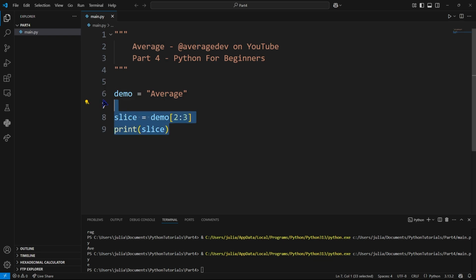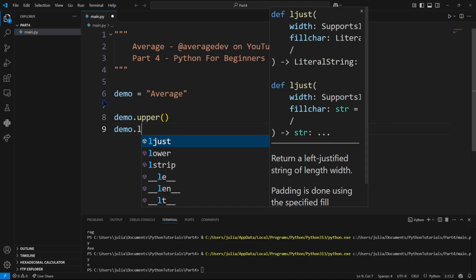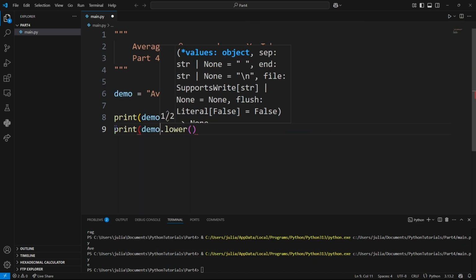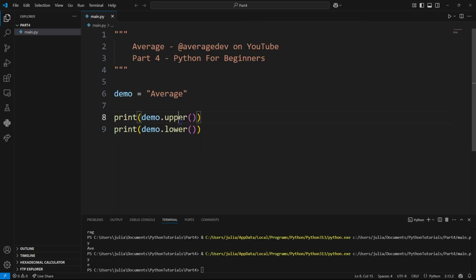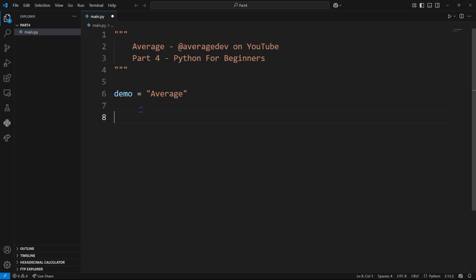In the last episode, we also looked at 2 other functions, .upper and .lower. What these do is pretty simple. They literally just convert the entire string to use either uppercase or lowercase respectively. So when we print these, we will get average in all uppercase and average in all lowercase. Let's say our string has a bunch of white space in it. So there's just a ton of spaces before and after. Not really sure why. I don't know.